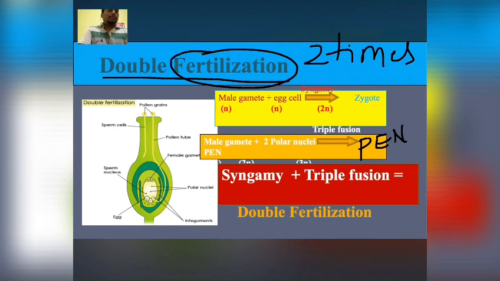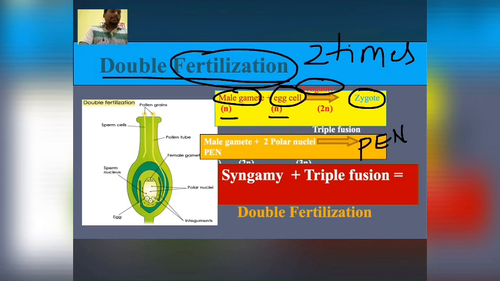One of the male gametes will fuse with egg cell to form zygote, and this is called syngamy. So haploid male gamete fuses with haploid egg cell to form diploid zygote, and this process is called syngamy, and zygote later on develops into embryo. Now second male gamete will fuse with 2 polar nuclei.